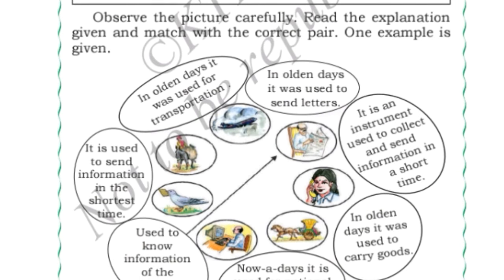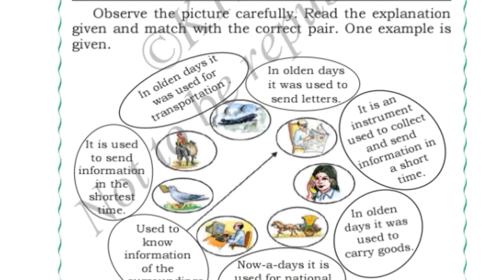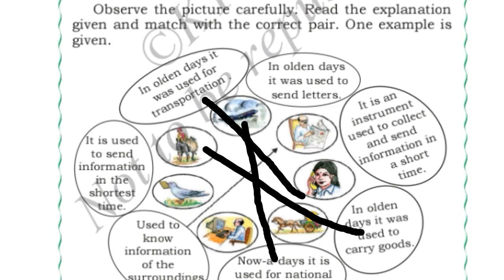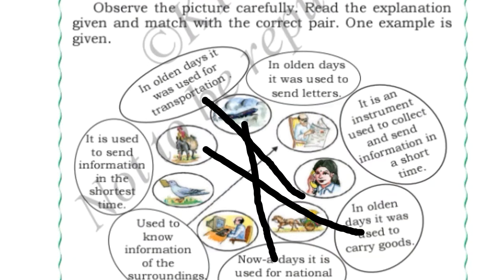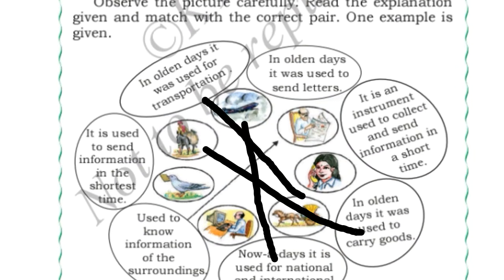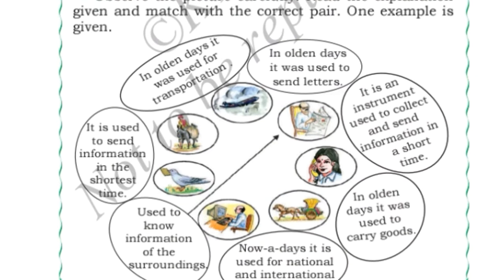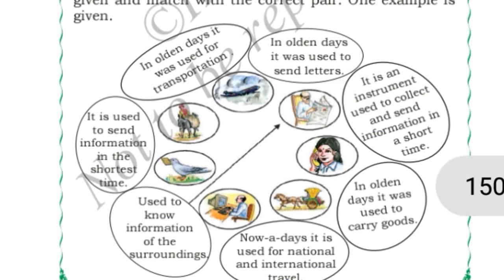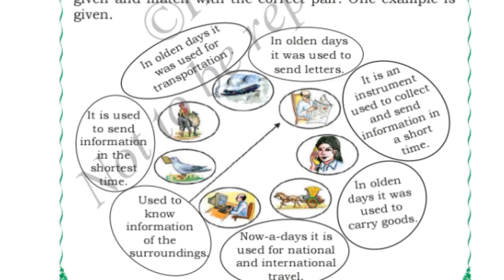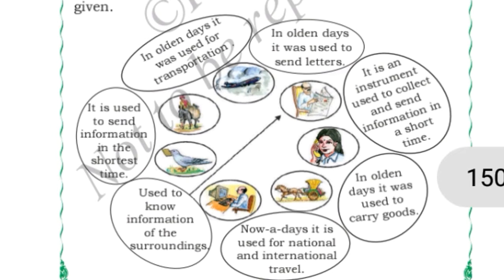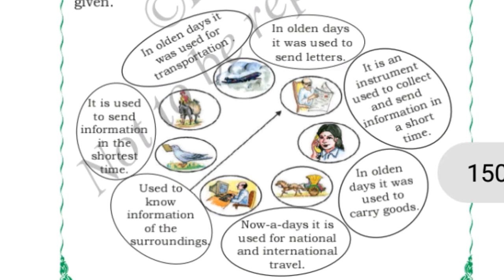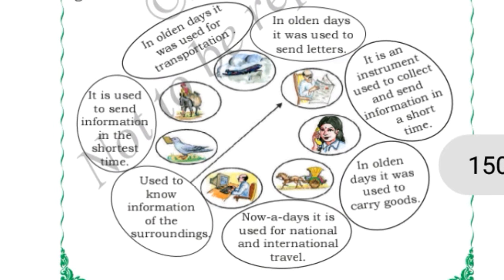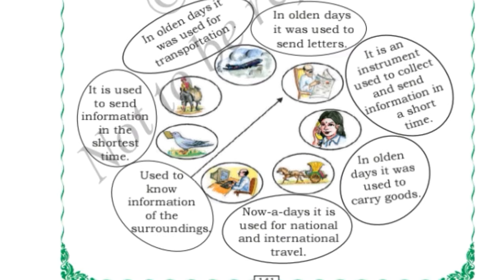Okay, next, horse carriage you can see, right? So for the horse carriage, what can you match? In olden days it was used for travel. Next, they are using the internet. So for that, what can we match? It was used to send information in the shortest time. So like this we have matched the explanations with the pictures.